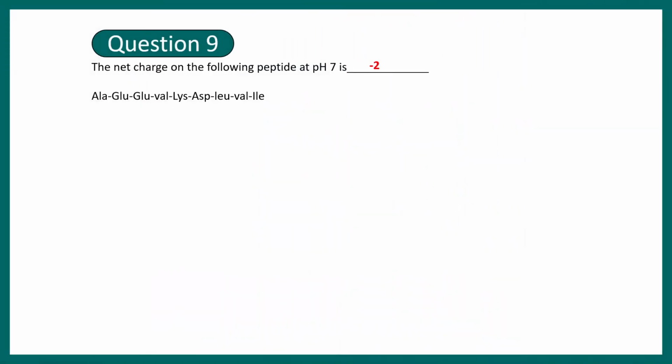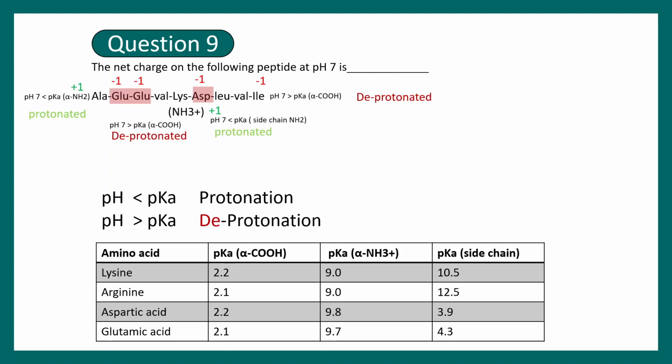Question number 9 says, the net charge on the following peptide at pH 7, which is mistakenly solved. Anyway, these kinds of question proforma are really common. Let me explain what I mean by these kinds of proforma. You see here there would be a bunch of acidic amino acids and basic amino acids. So you need to know the overall pH and pKa values for their side chains. That is really important to understand the overall charge of this peptide. So here you can see this is the basic take-home message that you need to know.